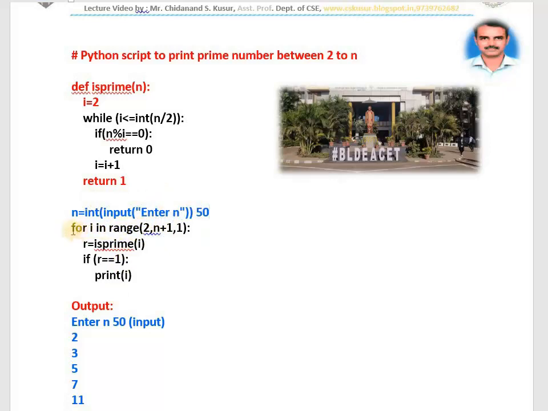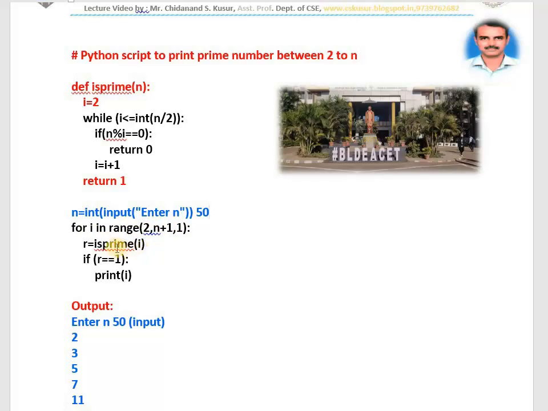You can use while also. For i in range 2 to 50 plus 1, that is 51. Whenever i becomes 51, it stops. Addition of 1 every time. It generates the numbers from 2 to 50. What do I do with 2 to 50? I call one person, isPrime, come here. Take the 2. Tell me, is it a prime number or not?